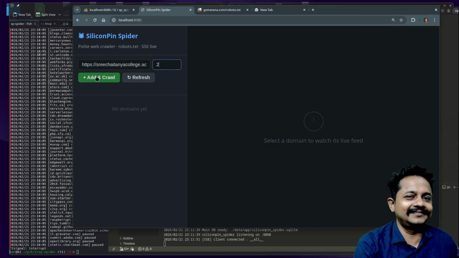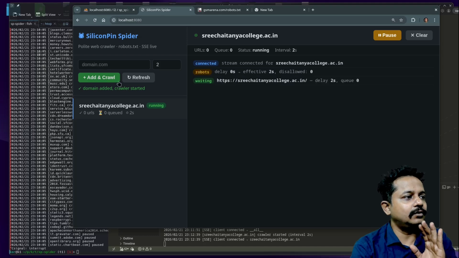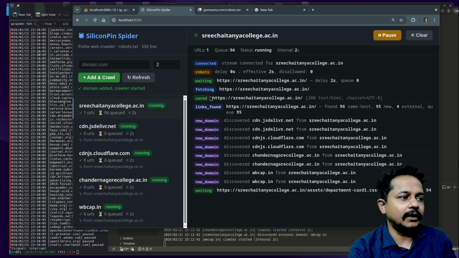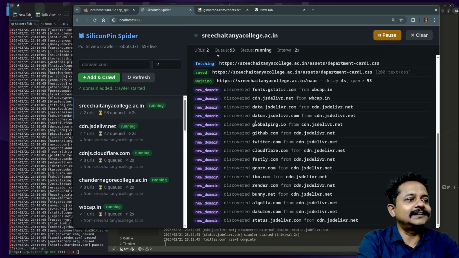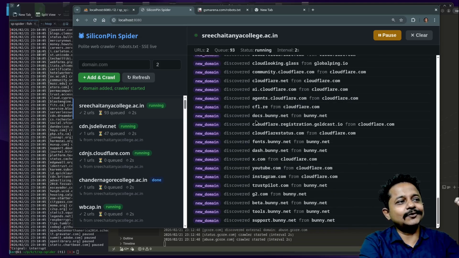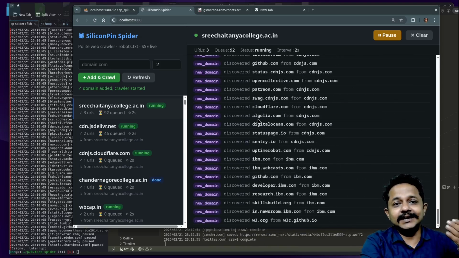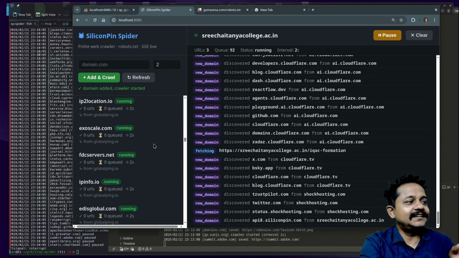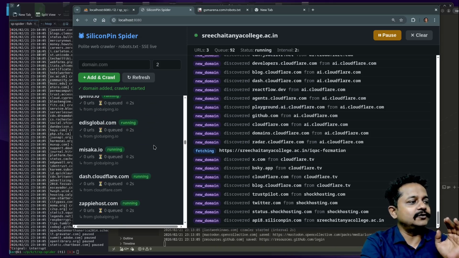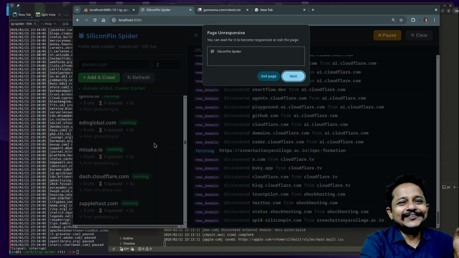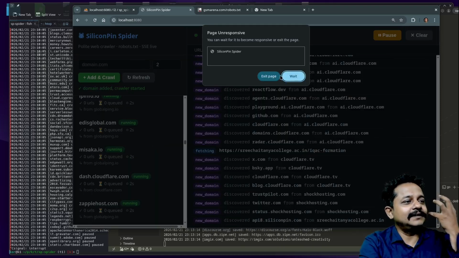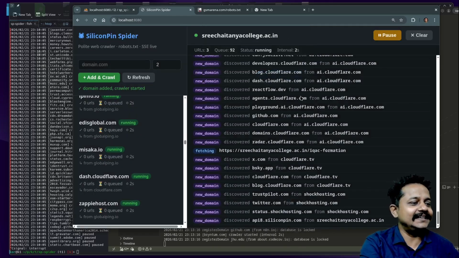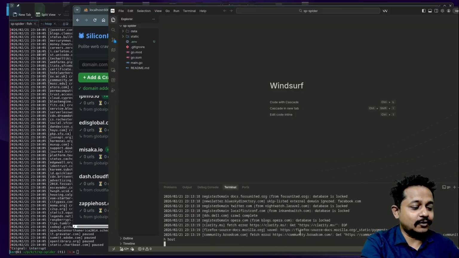Not because I want to make data available. All that data is within me, but I need all those links in one place. See, it has started crawling all that data, and it is also streaming live what data it is getting and what other domains it has found through that domain itself. That means all the linked domains are listed over here. Within a few seconds, it crashed. Why? That is because, first let me stop that one.